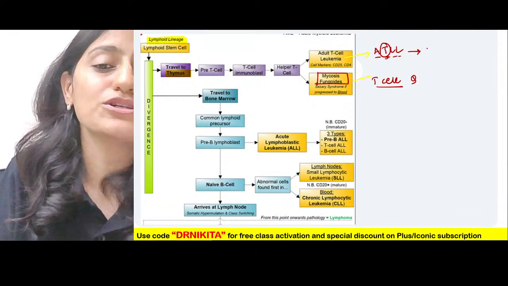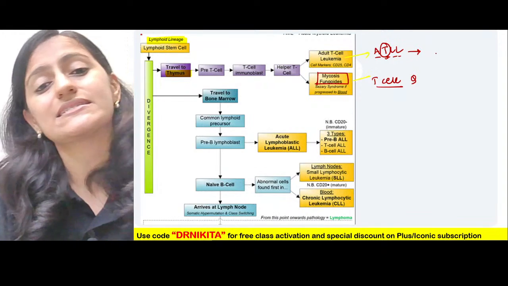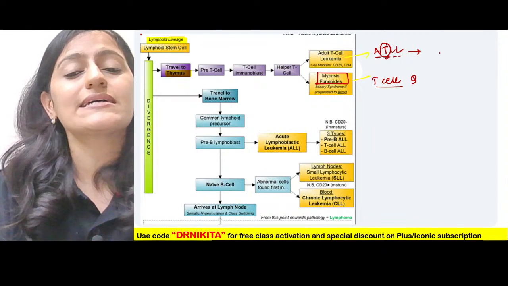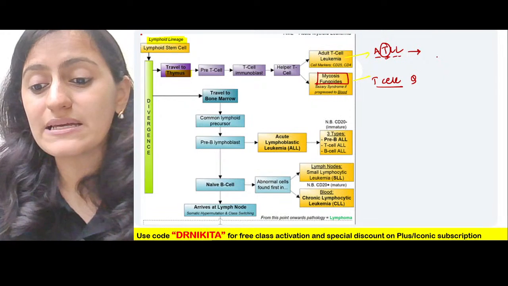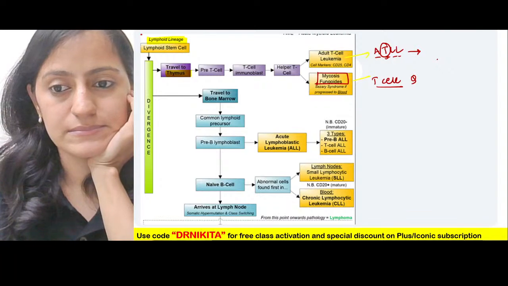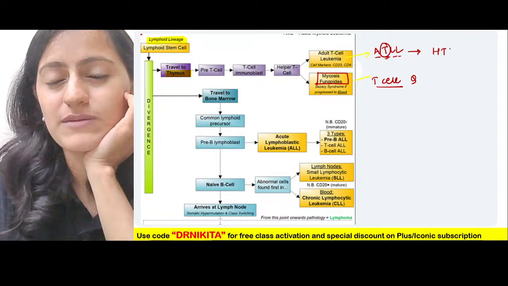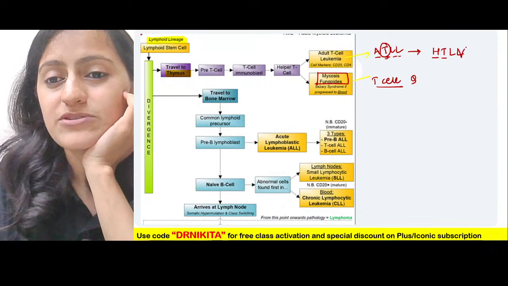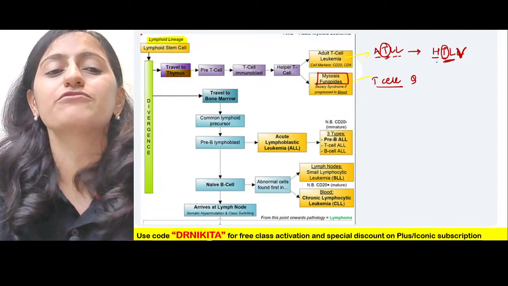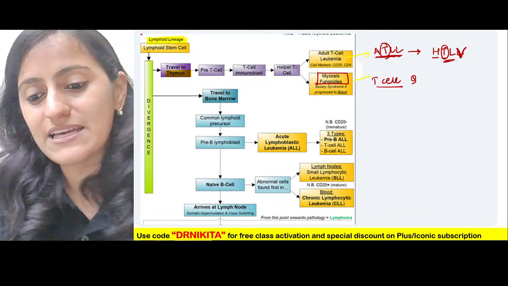ATLL, what is the etiology? What is the causative agent associated with ATLL? Is it HIV? Is it HHV8? Is it HTLV? Is it EBV? Right, so remember, adult T cell is a human T cell lymphotropic virus. So it is HTLV, the human T cell lymphotropic virus. It has affinity for the T cells. So remember, ATLL is HTLV.